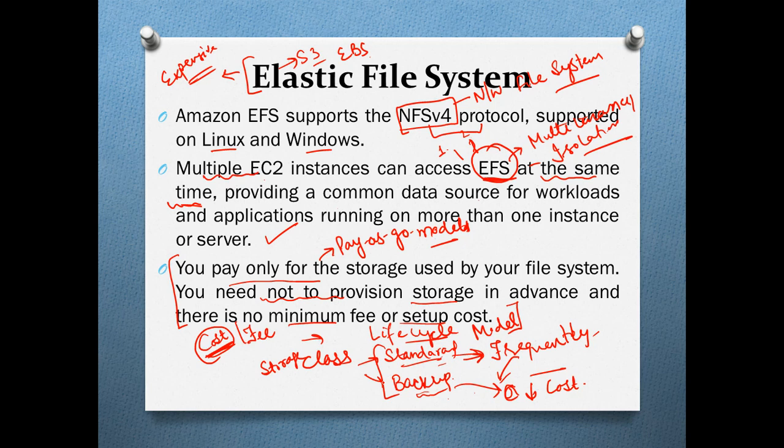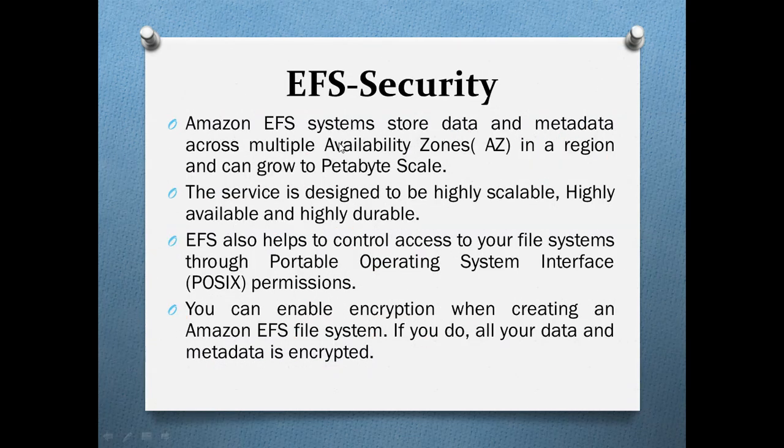So now moving ahead, as we are learning AWS, security plays a vital role when we are talking about Amazon Web Services. The same is the case with this EFS service also. Usually Amazon EFS systems store data and metadata across multiple zones in a region.